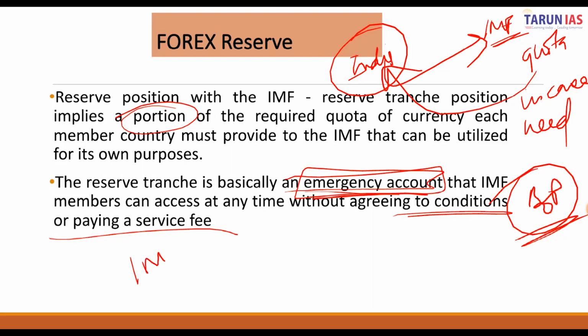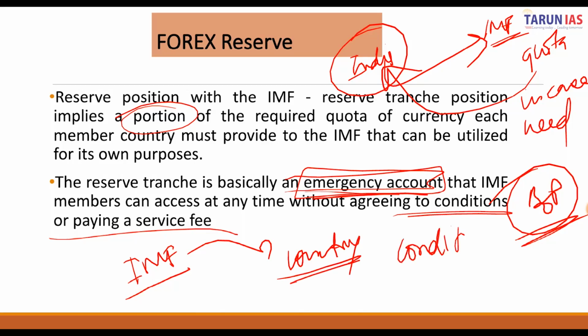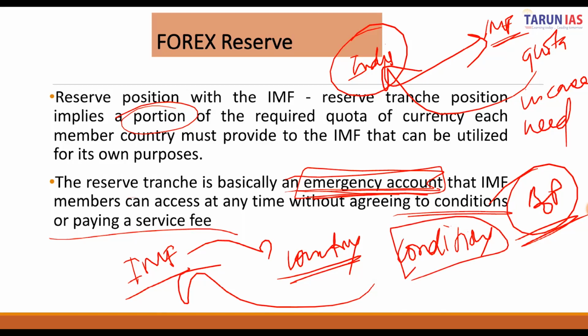Generally, when IMF provides a loan to any country, it puts certain restrictions or conditions before the country can avail the loan facility. However, if a country utilizes its own emergency account, then there will be no conditions which it will have to agree with IMF.